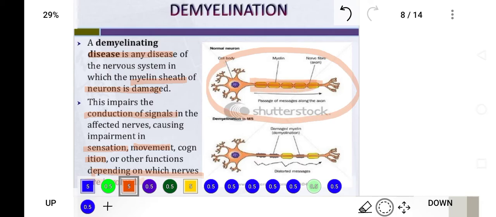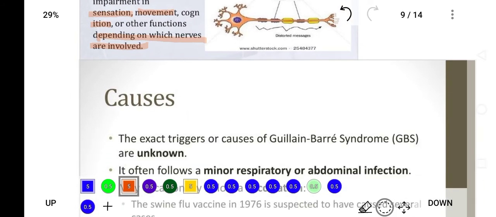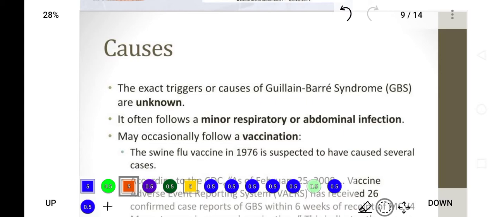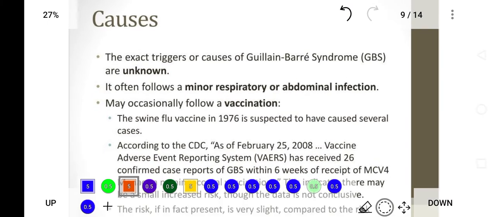When this myelin sheath is damaged by autoantibodies, the patient will develop diminished reflexes, movement diminishes, and sensation will be diminished, because the myelin sheath helps in propagation of impulses from nerves to the brain. When the myelin sheath is damaged by autoantibodies, the patient develops clinical features of Guillain-Barré syndrome.